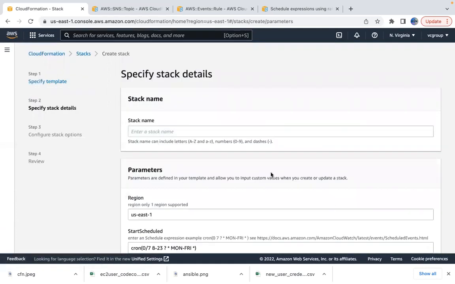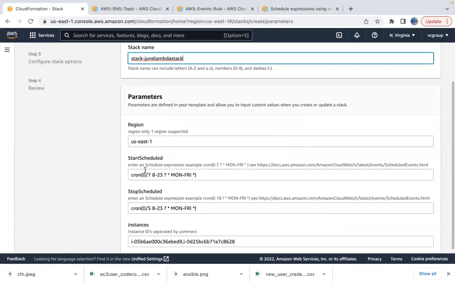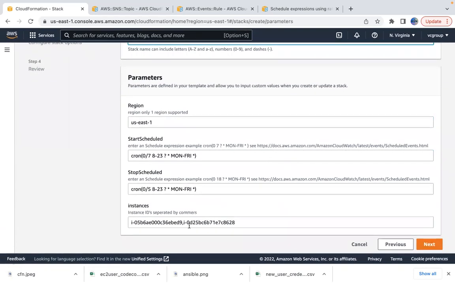That's fine. I can give a stack ID, June Lambda stack. Okay. By default, I have all this: start schedule, stop schedule and instance IDs, everything.